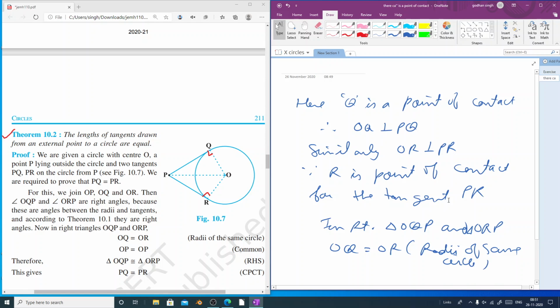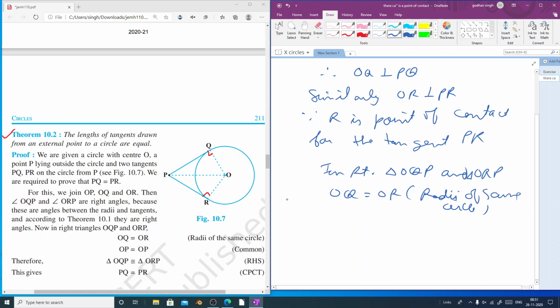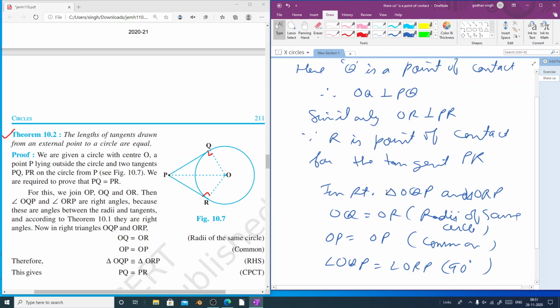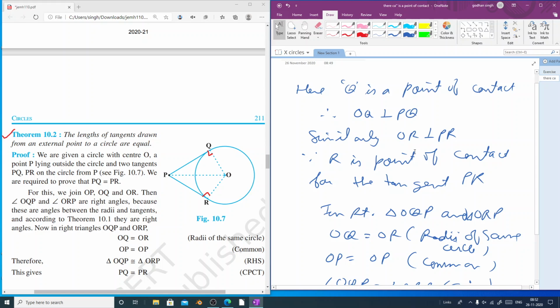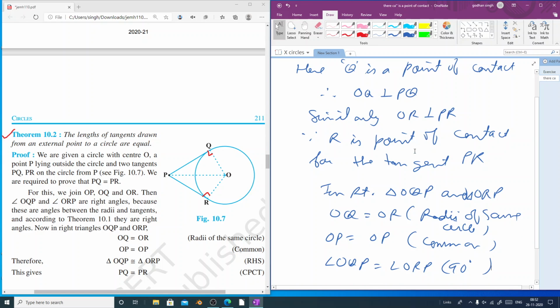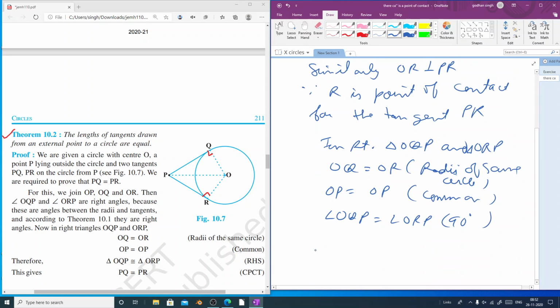Next, OP equals OP, that is the common side, common in both. And the third one, angle OQP equals angle ORP, both are 90 degrees. Why? By theorem 10.1, as we discussed in the beginning, OQ is perpendicular to PQ and OR is perpendicular to PR. So therefore, by RHS